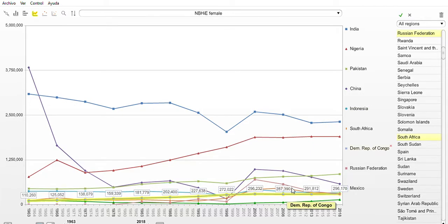Indonesia, similar levels. DRC, similar levels. And then Mexico and other countries in the region of 100,000 like Brazil and others.